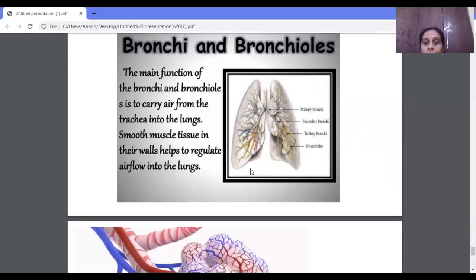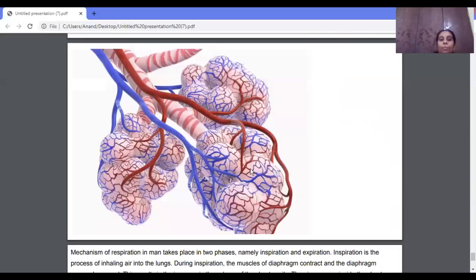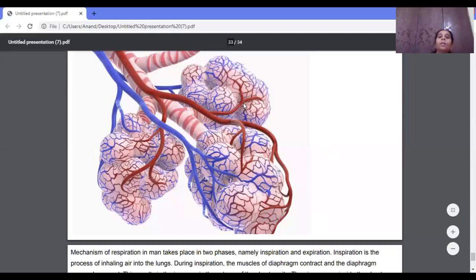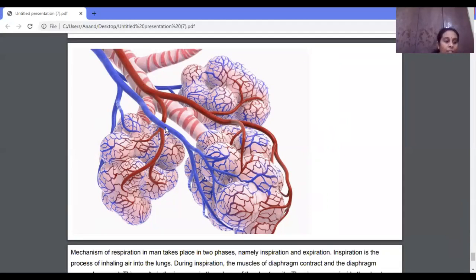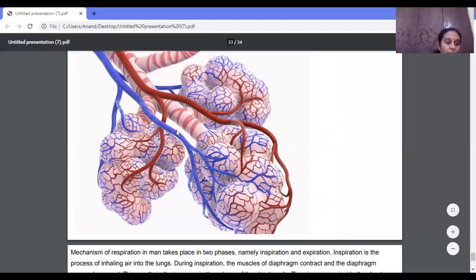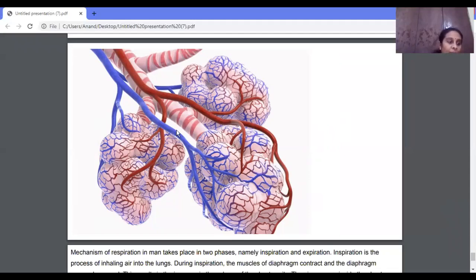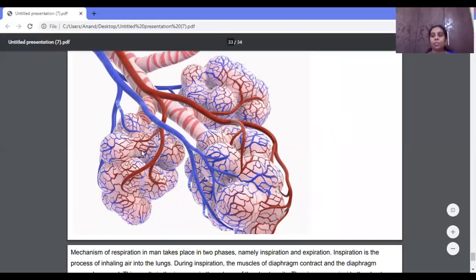Now at the terminal of the bronchioles, you can observe the air sacs or alveoli. We call them air sacs or alveoli, and you can observe how these air sacs or alveoli are surrounded by blood vessels. They are all surrounded by blood vessels. What is the function of these air sacs or alveoli? It helps in the exchange of gases. How does it help in the exchange of gases?